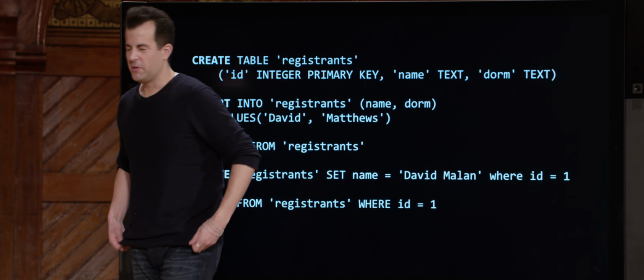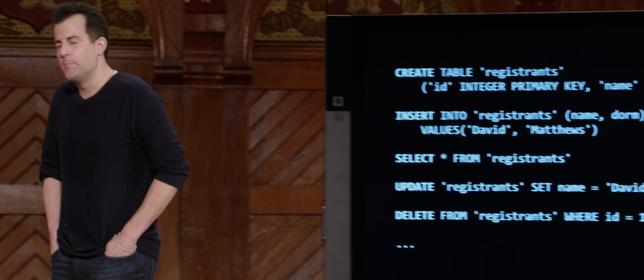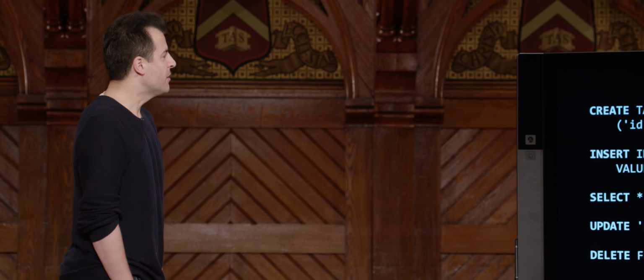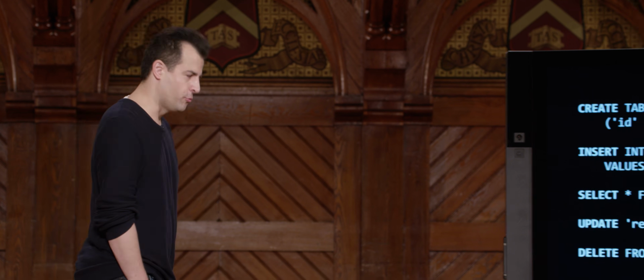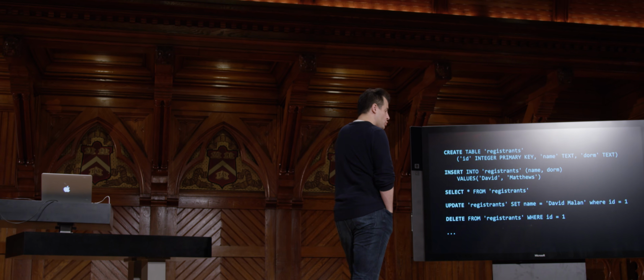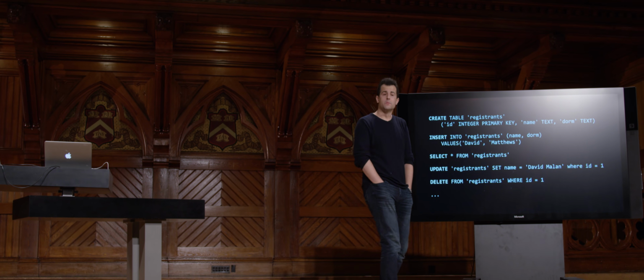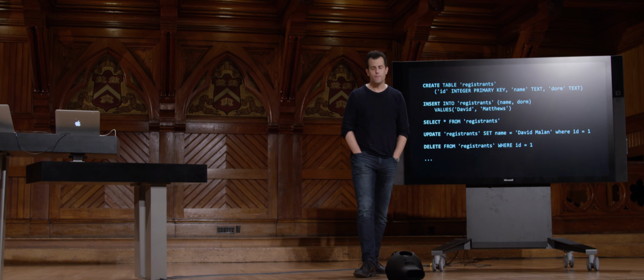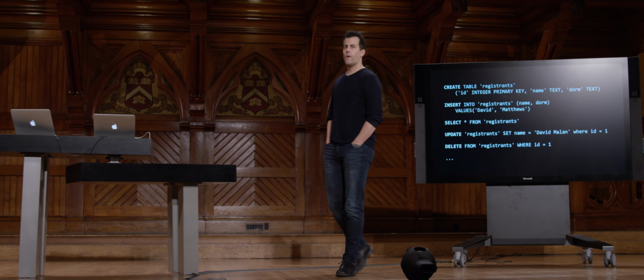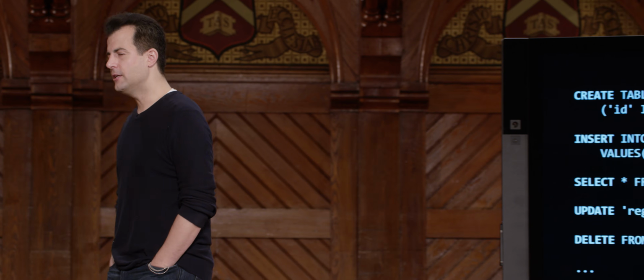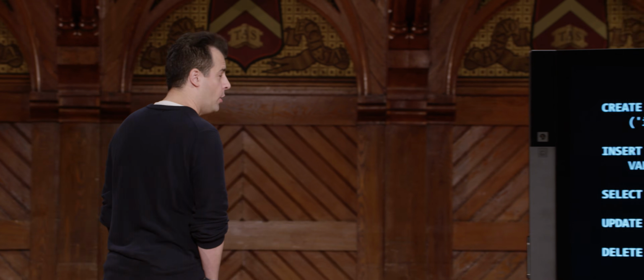And it's a spoiler because there's actually a flaw in my database table's design. My registrants table was not so well thought through. I indeed only care about storing names and dorms, at least right now. Maybe later, emails and phone numbers. But what could go wrong? When I deleted Rob, something could have gone wrong a moment ago. When I updated Zamila, something could have gone wrong.